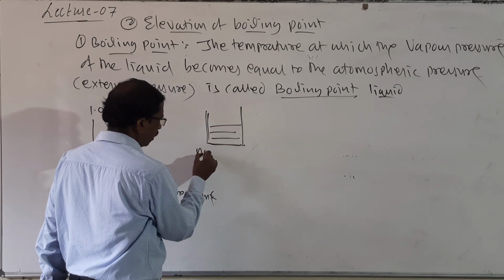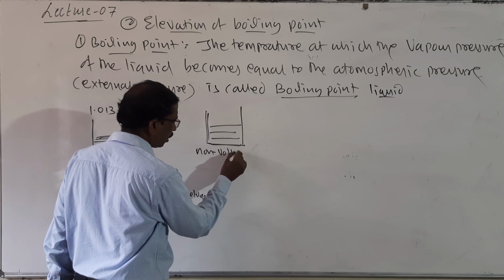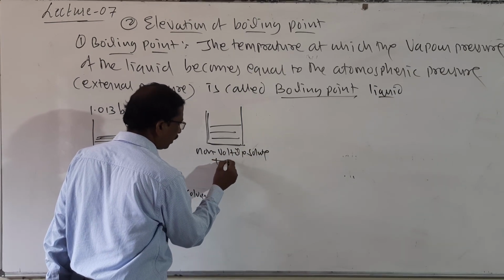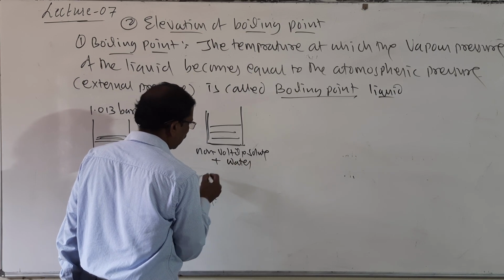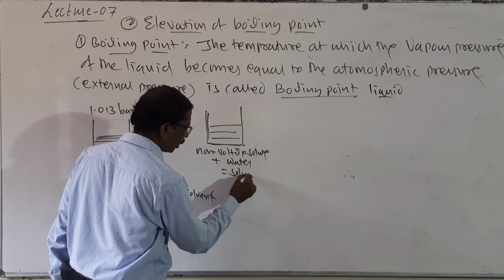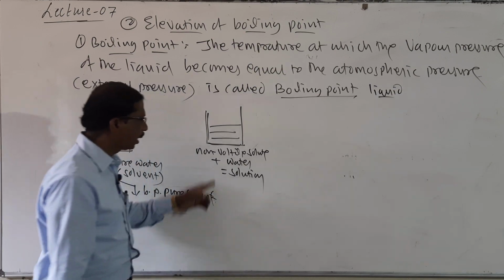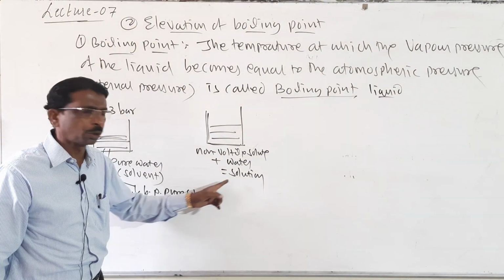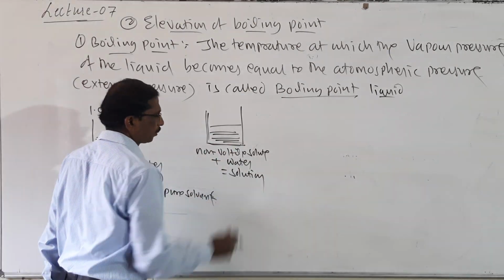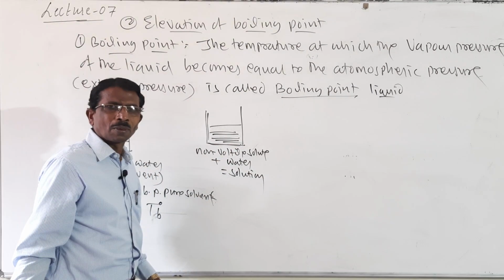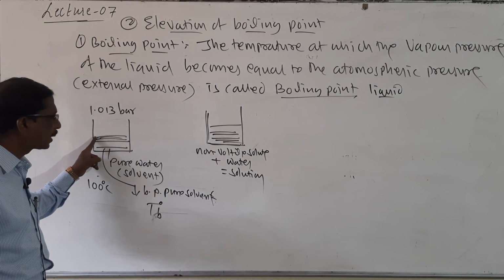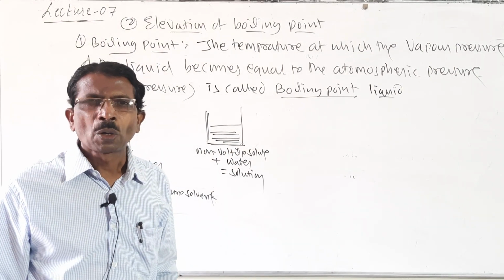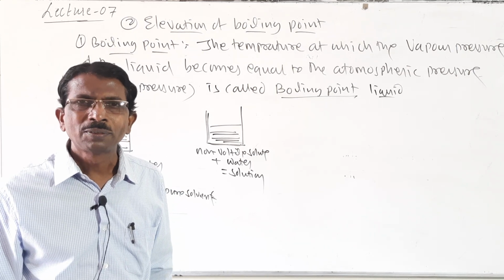And again, when a non-volatile solute is added to this water, it forms a solution. A non-volatile solute like urea is dissolved in water, it forms a solution. Suppose water boils at 100 degrees centigrade, what is the boiling point of this solution? Whether it may be less or more.